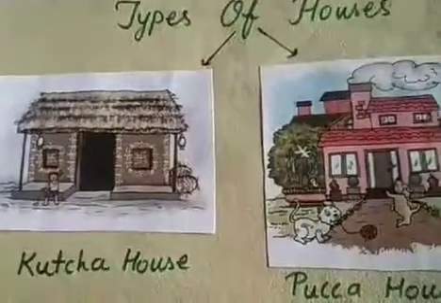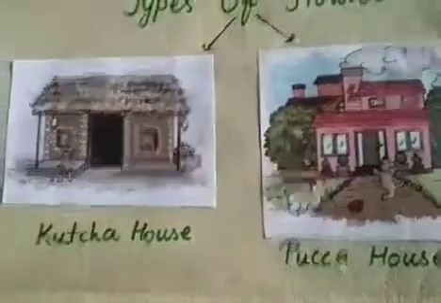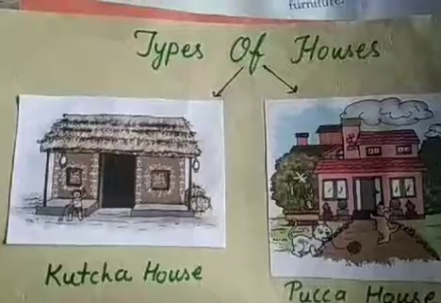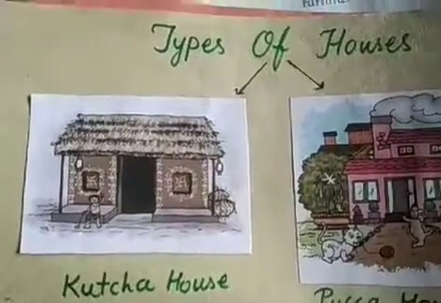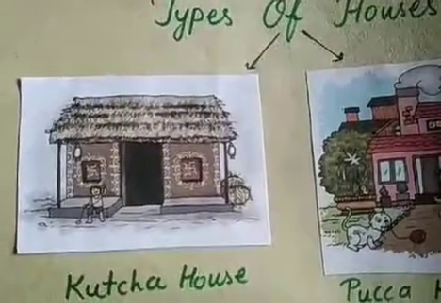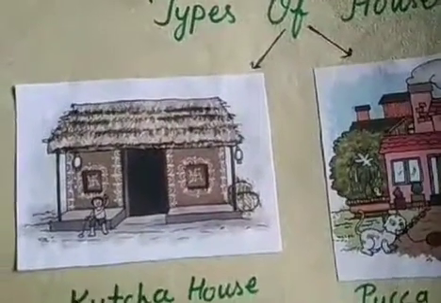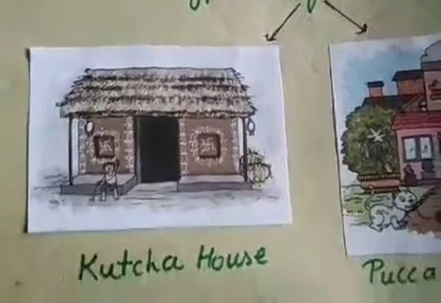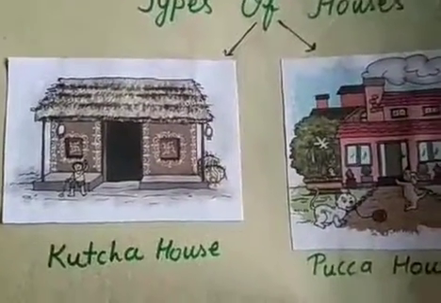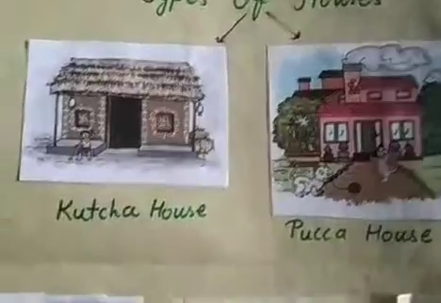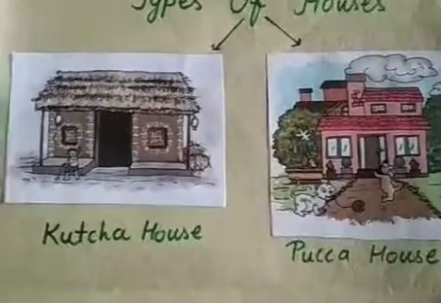In this part of the video we have read about houses, the importance of houses, and types of houses. We need a house to live in. We feel safe and comfortable inside our house. It protects us from all kinds of danger, heat, cold and bad weather. The two main types of houses are Kacha and Pakka house. Kacha house is made up of mud, straw and wood.